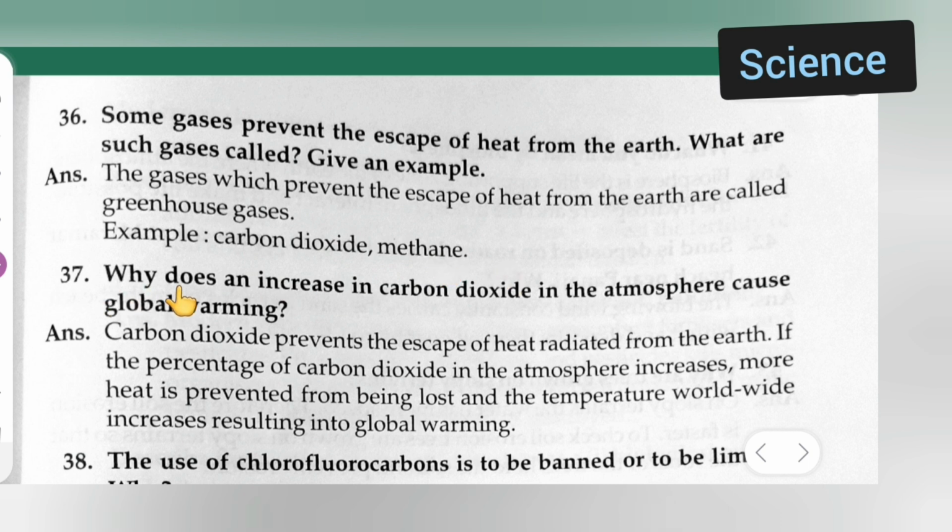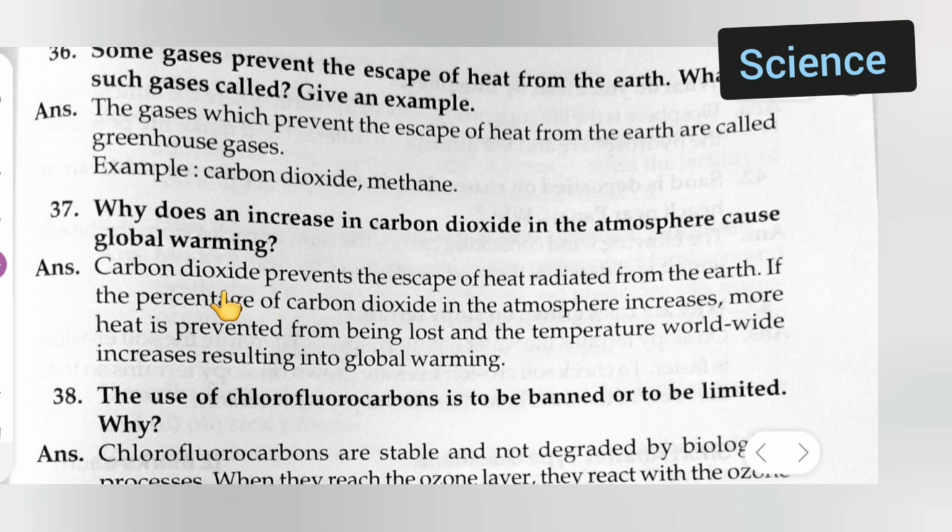Now next, why does an increase in carbon dioxide in the atmosphere cause global warming? Answer is, carbon dioxide prevents the escape of heat radiated from the earth. If the percentage of carbon dioxide in the atmosphere increases, more heat is prevented from being lost and the temperature worldwide increases, resulting in global warming.